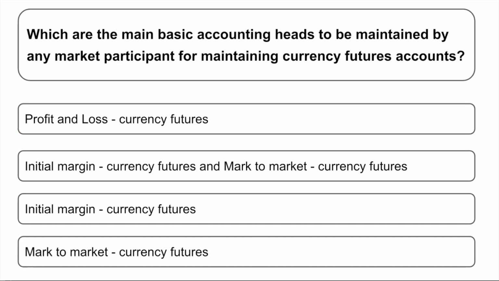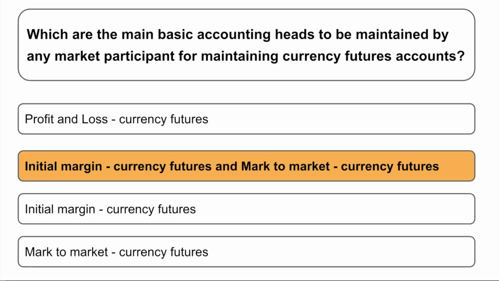Which are the main basic accounting heads to be maintained by any market participant for maintaining currency future accounts? Options are: A, profit and loss currency futures. Option B, initial margin minus currency futures and mark to market minus currency futures. C, initial margins minus currency futures and mark to market minus currency futures. So the correct answer is option B, that is initial margin to currency futures and mark to market to currency futures.